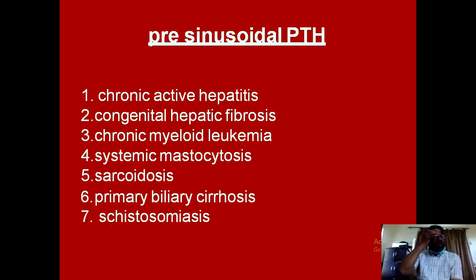The main causes of pre-sinusoidal portal hypertension include chronic active hepatitis, congenital hepatic fibrosis, chronic myeloid leukemia, systemic mastocytosis, sarcoidosis, primary biliary cholangitis, and schistosomiasis.